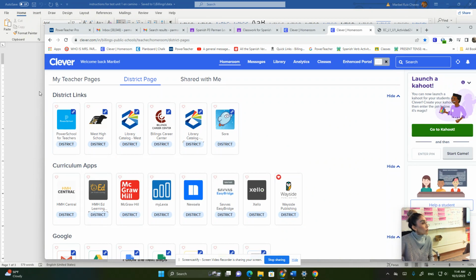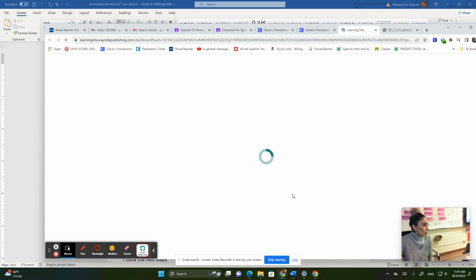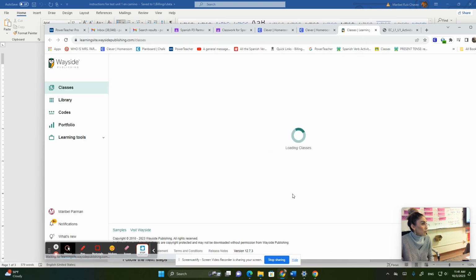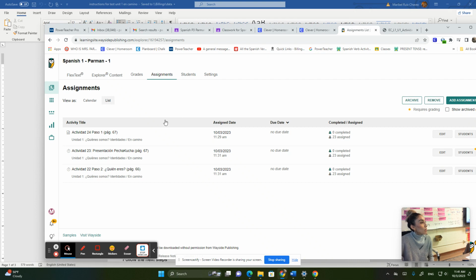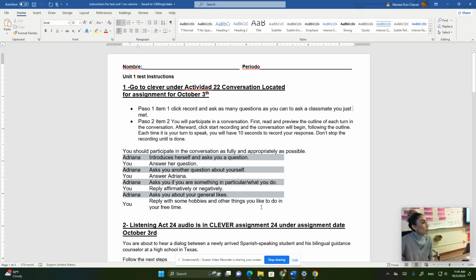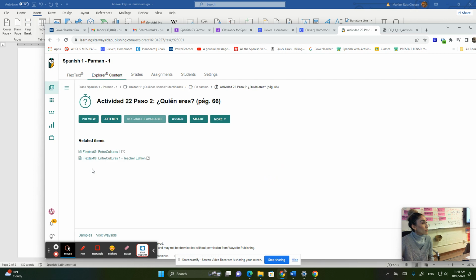Remember how to log in: you go into your Clever account, click Wayside, and there you will find the section for assignments. Once you go to assignments, you see all the activities. The first one that we're going to complete is Actividad 22, so you will have to click this one.